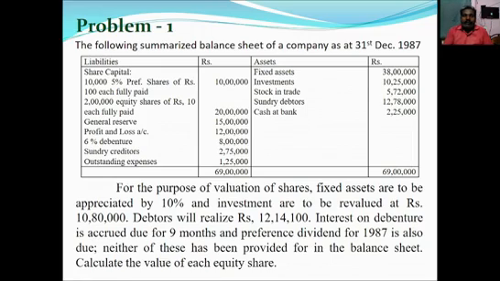So in that question they have given some adjustments related to fixed assets, then investment and debtors, as well as interest due on debentures and preference dividends due.